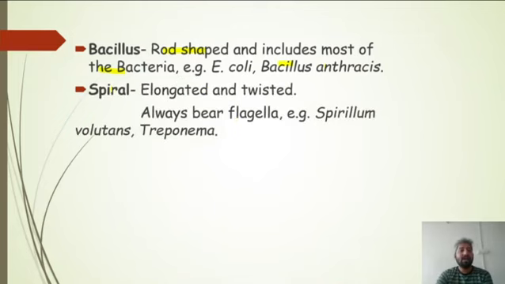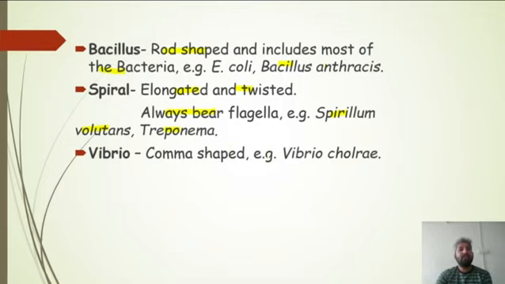Next, spiral. They are elongated and twisted in shape. Elongated, then they are twisted also, like a spring, you can say. Spiral bacteria always bear flagella. For example, Spirillum volutans and Treponema. Treponema pallidum is a bacterium responsible for STDs, sexually transmitted diseases. Now, Vibrio. Vibrio are basically comma shaped, and Vibrio cholerae is the causative agent of cholera.